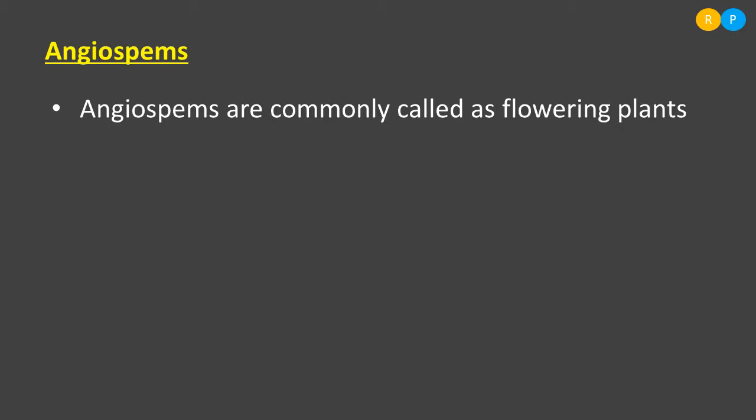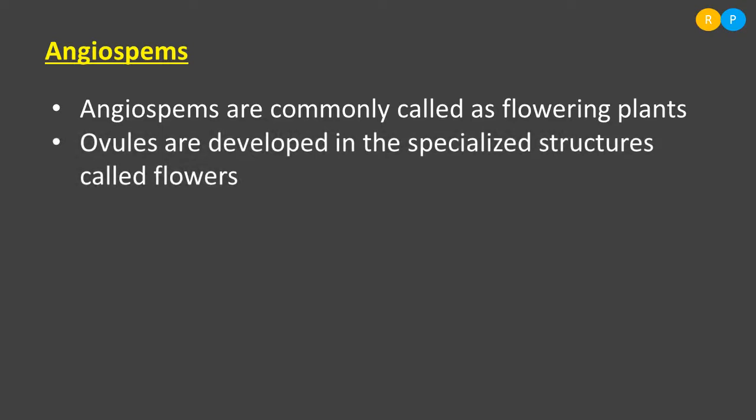What are the reproductive structures that can be seen in the flower? It consists of ovules. Ovules are the female reproductive structure. They are developed in the specialized structure called the flower. And if the flower is a bisexual flower, we can also find the presence of stamens.